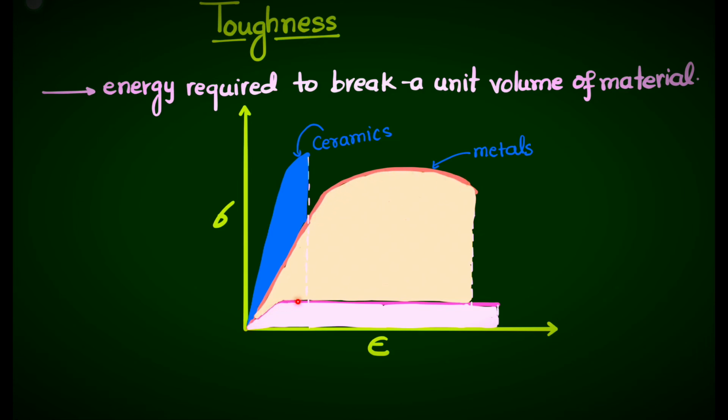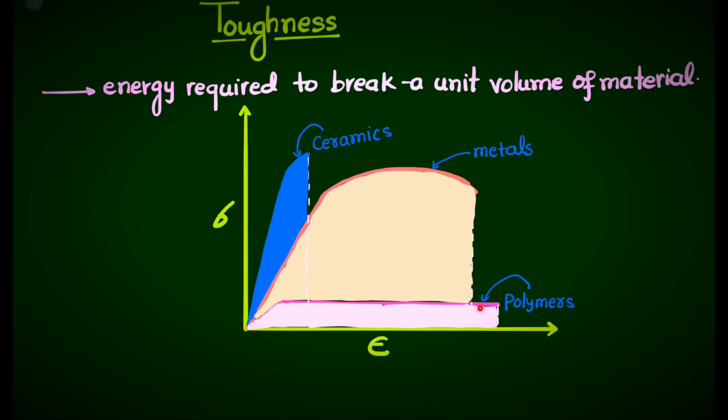And the last one is this third one. This curve is basically for the unreinforced polymer. So this is for the polymers. So we have three curves there. The first one is for the ceramic material. This is for ceramic material, this curve. The second curve, that is this one, is for the metals which has large toughness, and the third one is for the polymers which again has a very low value of toughness.